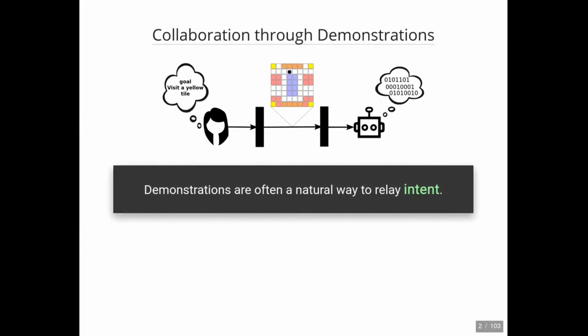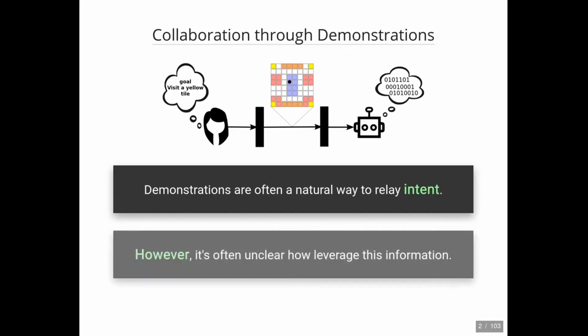At the highest level, this research aims to enable human-robot interaction. To that end, physical demonstrations are a natural way to express tasks and relay intent. However, in the context of formal methods, it's often unclear how to best leverage this information.